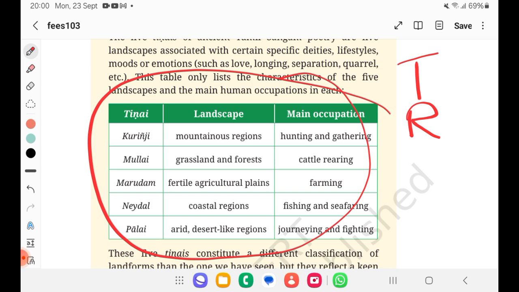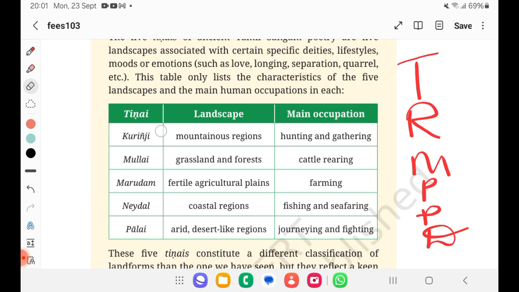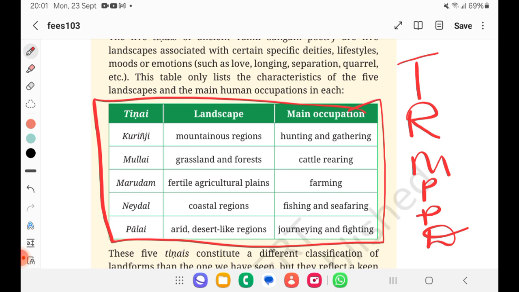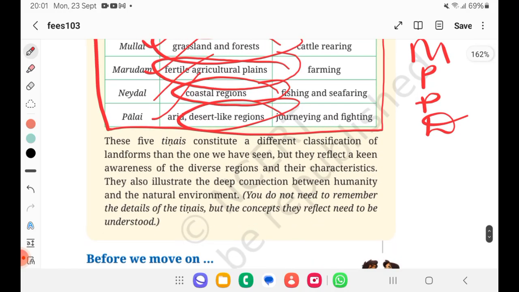We learnt about mountains, plateaus, plains and also deserts. Now, how they used to differentiate in ancient India. For that they have taken the reference of Sangam literature. In Sangam literature, this is how they used to mention: for mountainous region, Kurunji; for grassland, Mullai; for fertile agricultural plain, Marudham; for coastal region, Neidhal; for desert, Palai. These are some of the points we should be memorizing for prelims.